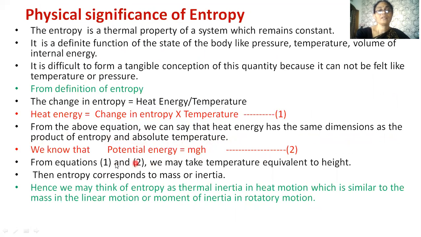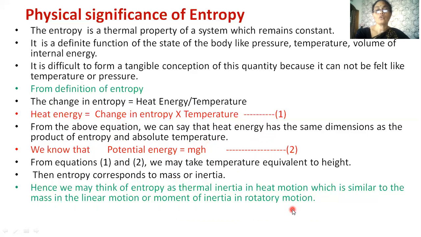According to classical mechanics, we know that potential energy is equal to mgh, where m is the mass, g is the acceleration due to gravity, and h represents the height. If we compare these two equations, equation 1 and equation 2, the entropy corresponds to mass or inertia, and we may take temperature equivalent to height, and heat energy to potential energy.